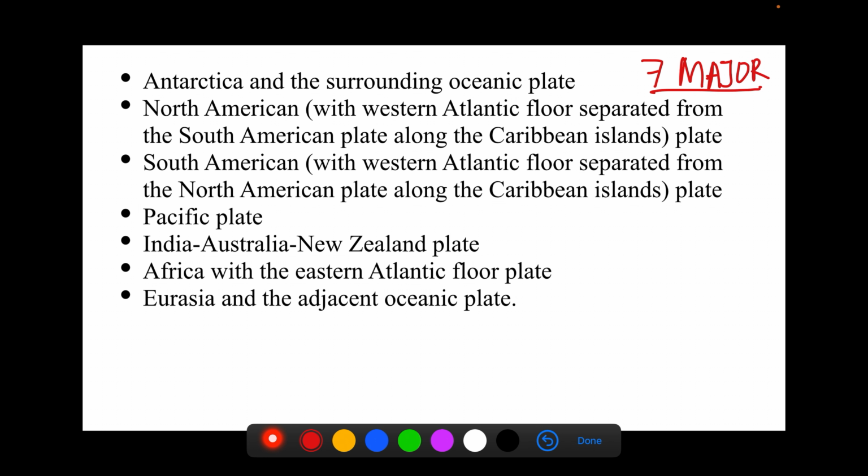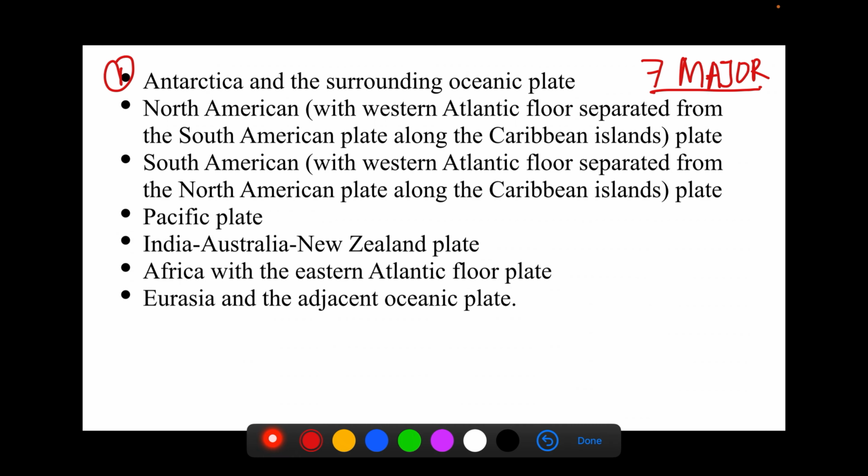You might think that the names of the 7 continents will be the names of these 7 major plates. A guess can be taken from the names of continents about what the names of these 7 major plates will be, but they are not exactly the same. Let's see them in the list.